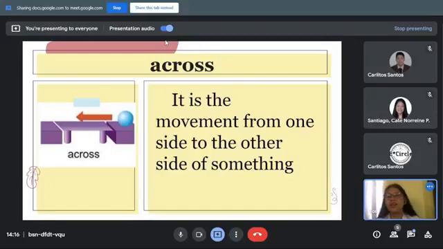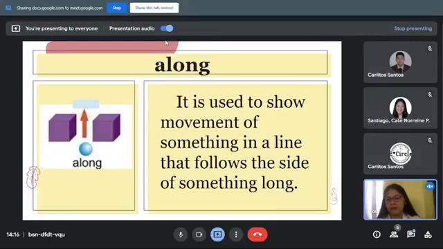Then let's have the next one, which is along. Any volunteer to read what is the meaning of along? May I? Go ahead, Mr. Carlitos. Along. It is used to show movement of something in a line that follows the side of something long. Thank you. And we can see in the picture that the ball moves along the box, because along is used to show movement of something in a line that follows the side of something long.